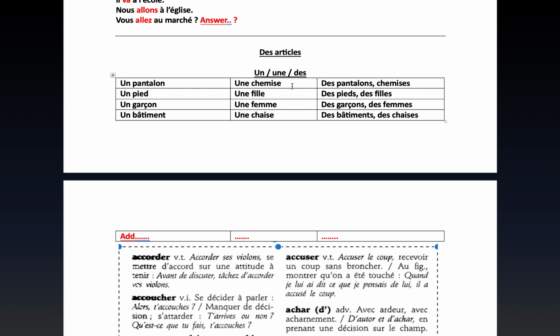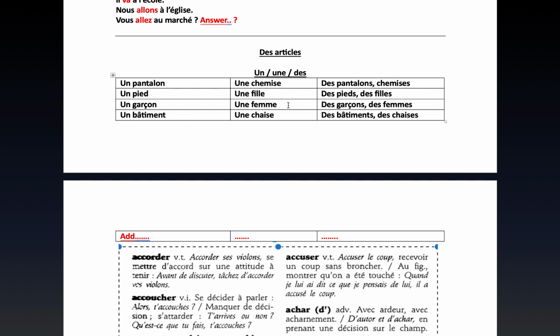Une chemise is a shirt. What you wear, a shirt. Une fille could mean two things. It could mean a girl, and it could also mean a daughter. Une femme could also mean two things.